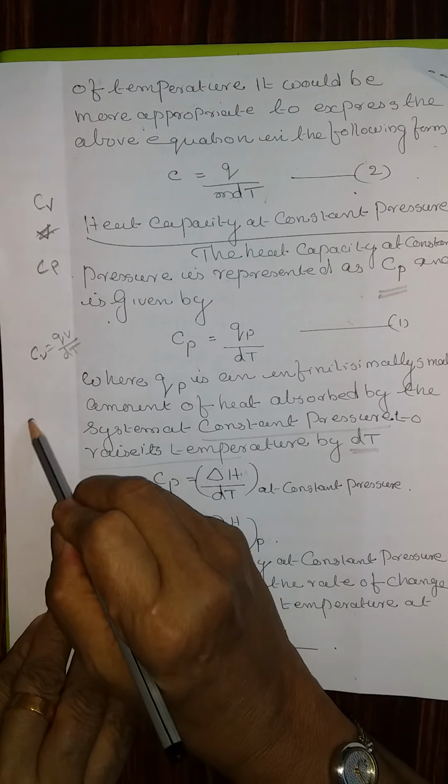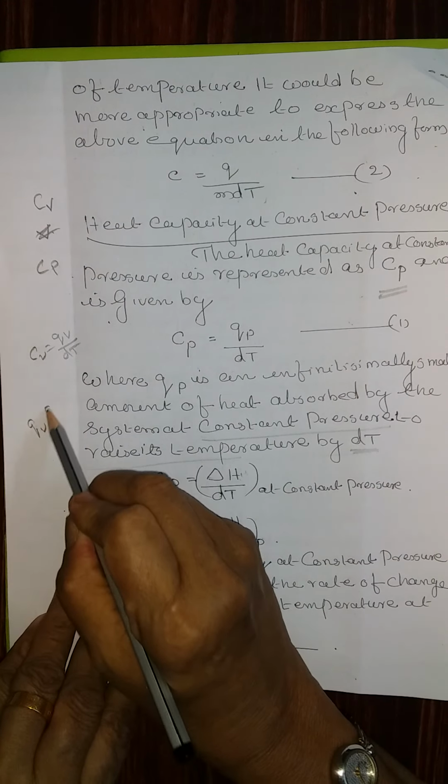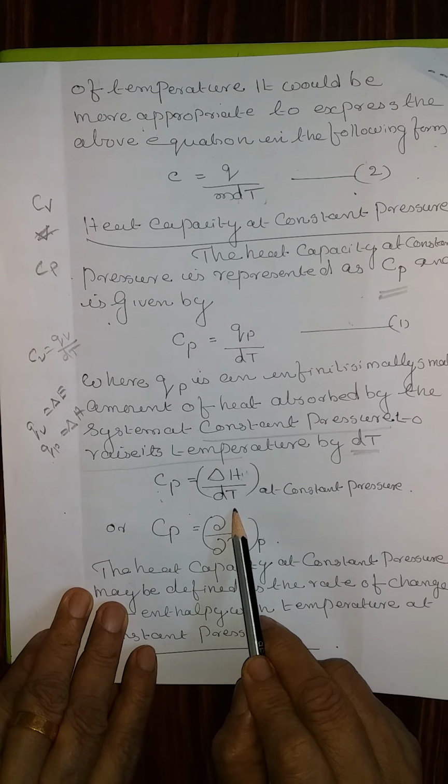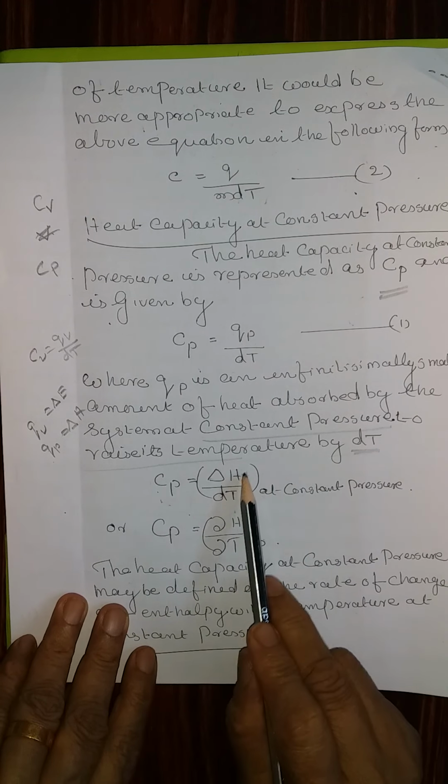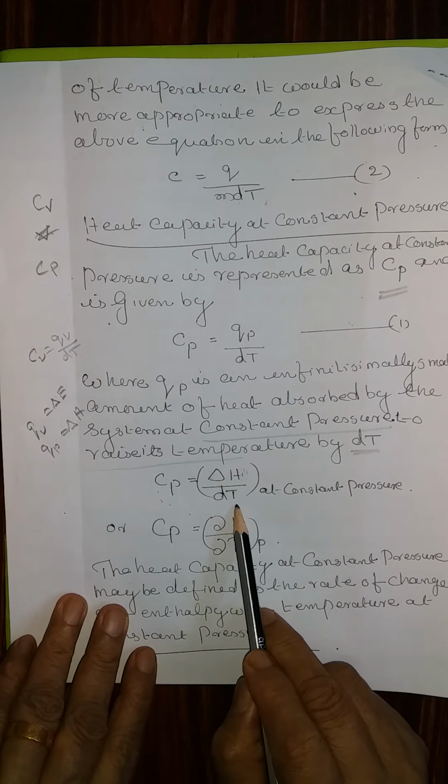We derived that Qv is equal to delta E. Similarly, Qp is equal to delta H. Therefore, we can modify the equation and write Cp is equal to delta H by delta T at constant pressure, or Cp is equal to the differential dH by dT at constant pressure. Therefore, these are the values of Cp and Cv.